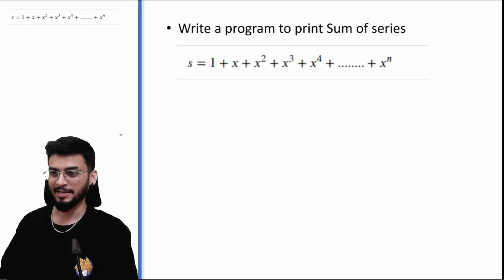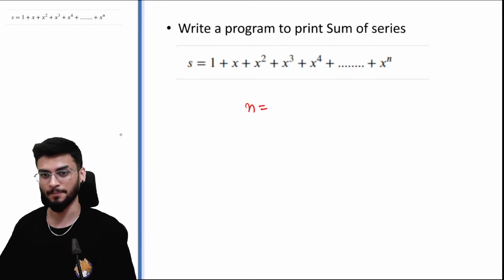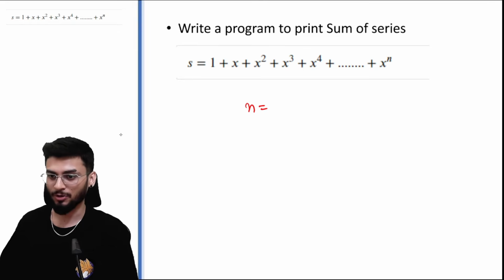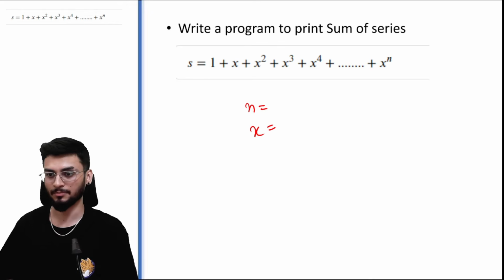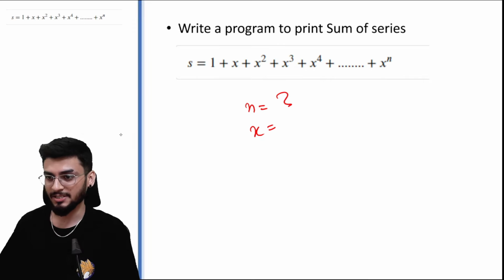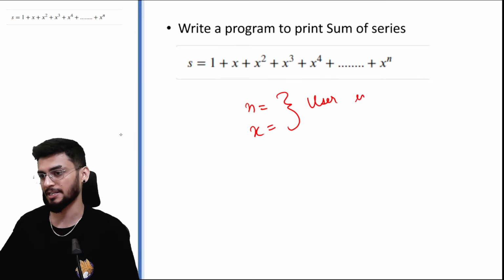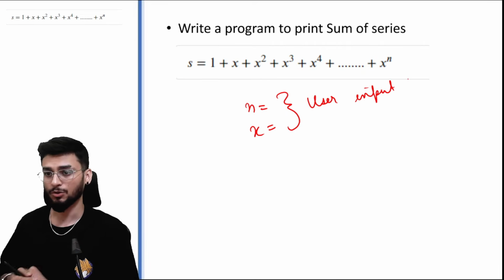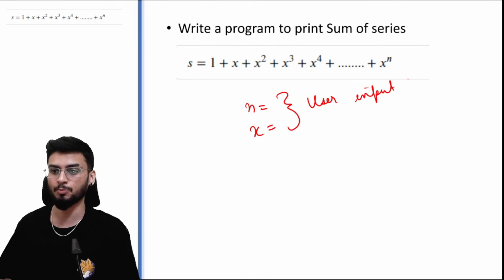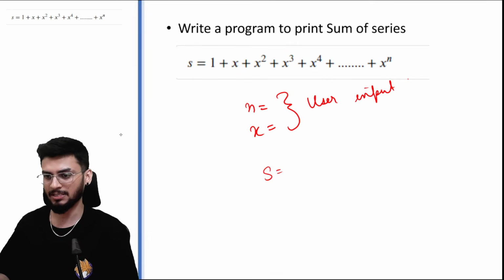Okay, again you have two inputs here. The first input is the number of terms. The second input would be x, right? ये आपको दोनों चीजें यूजर से इनपुट लेनी है. So first we need to understand that, and the output would be s. S is basically the sum,